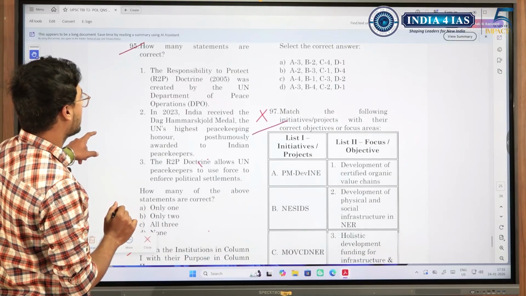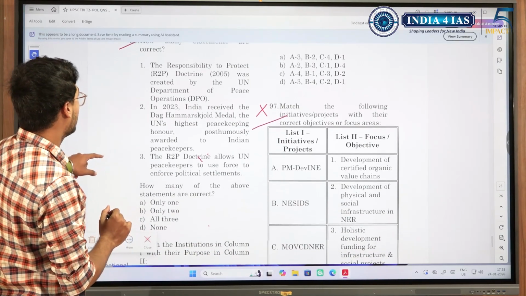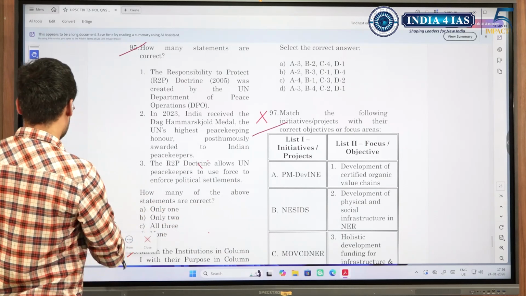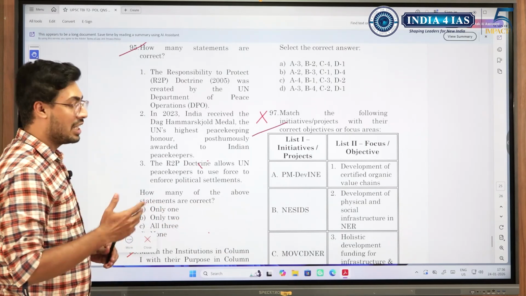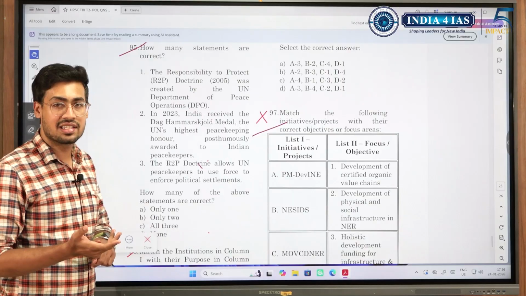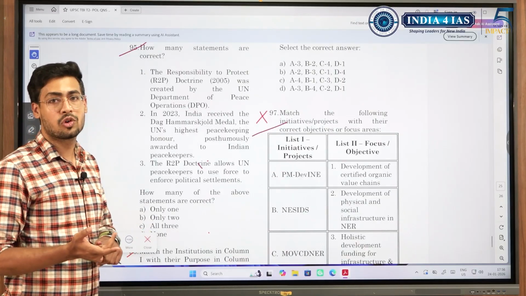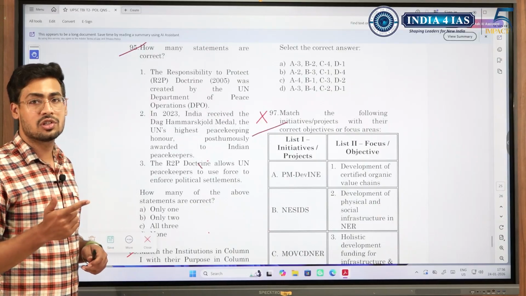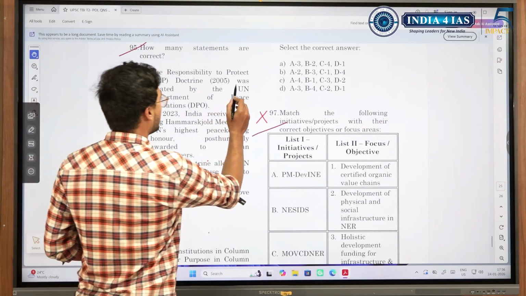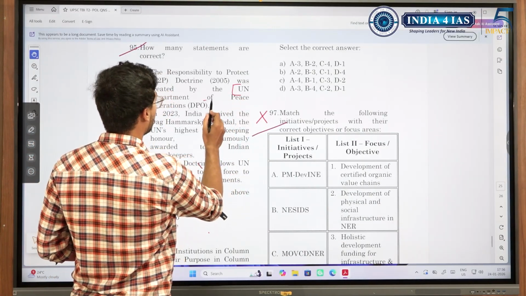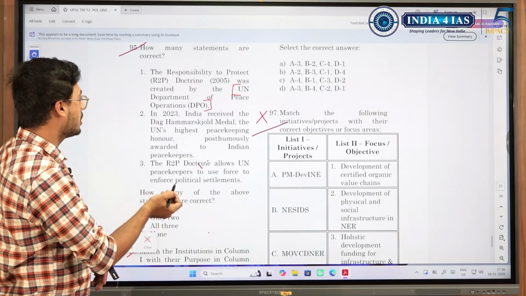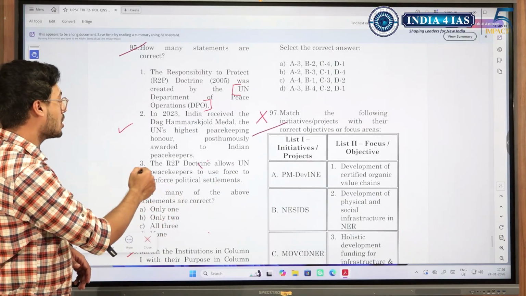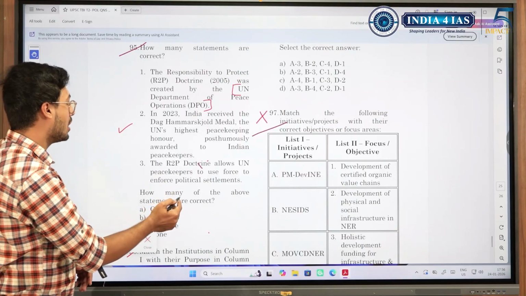How many statements are correct? Okay. Responsibility to protect was created by UN Department of Peace Operations. Another thing which I wanted to tell, whenever it comes about environmental initiatives or about the international programs, usually UPSC through its PYQ has given the body that was launched as wrong. So in this case, what is the body that is launched? UN Department of Peace Operations. Okay. India received this. No, this is part of current affairs we should have studied. R2P doctrine allows UN peacekeepers to use force to enforce political settlement.